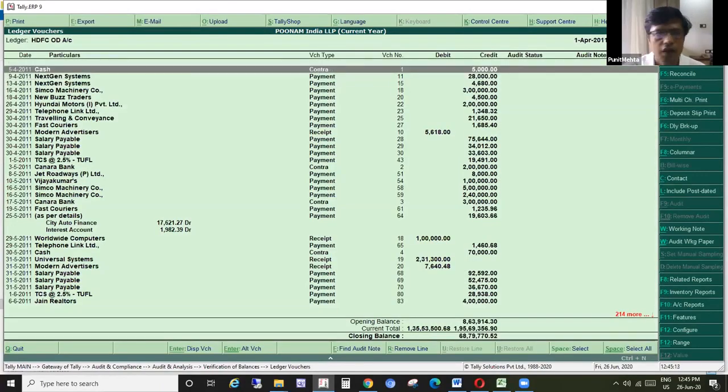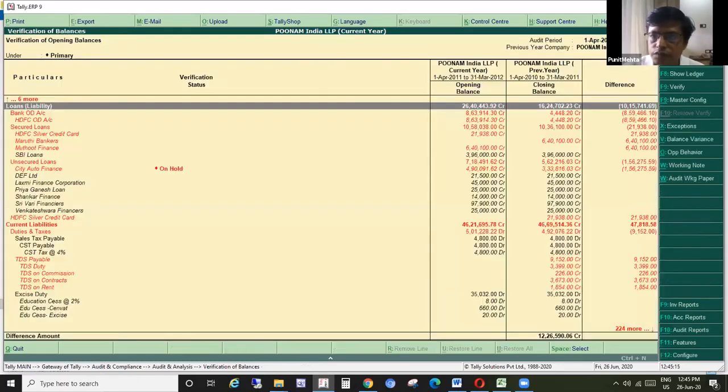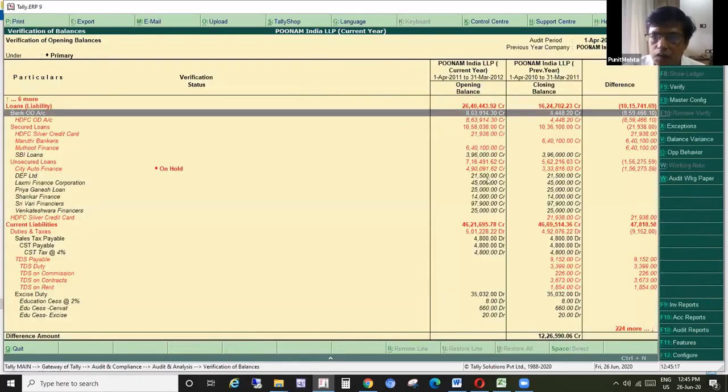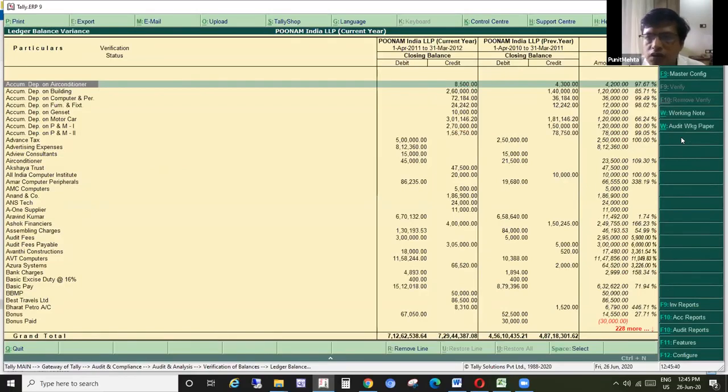Right. So this was the ledger view, and so on and so forth. Here, the F12 functionality, what we discussed, that only revenue or non-revenue accounts are there along with the ledger's name and the group name. What I really like is this balance variance. If you want to analyze on a click of a button the closing balance in the previous year and the closing balance in the current year.